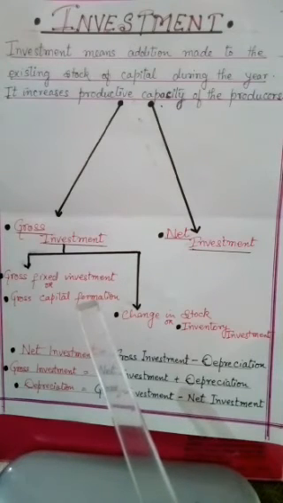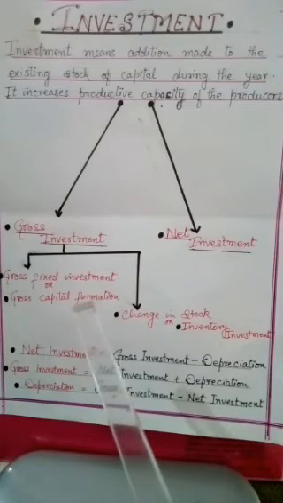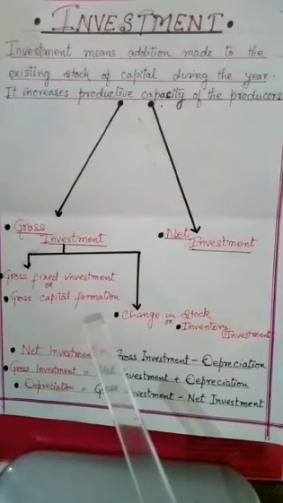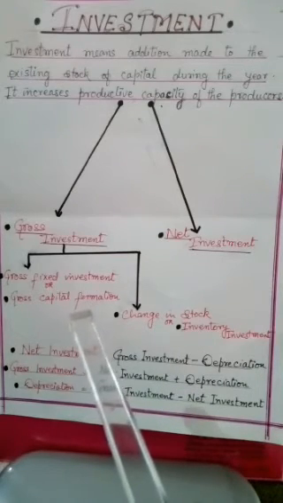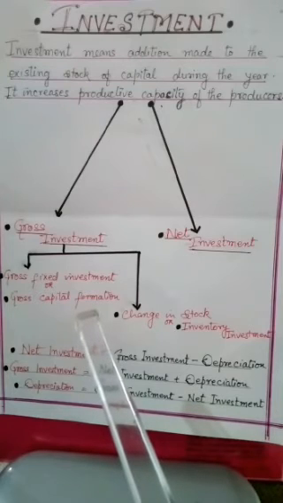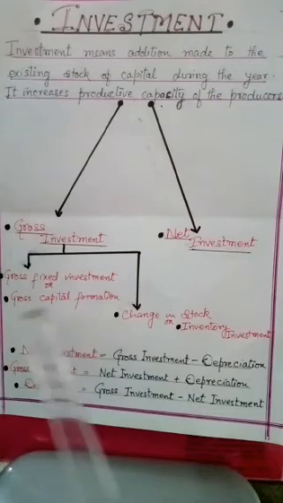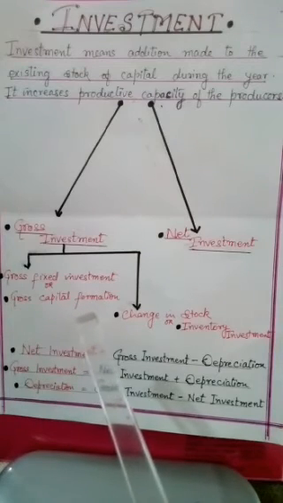Increase in fixed investment increases the level of output, hence is a sign of economic growth. If we deduct the stock of fixed assets at the beginning of the year from the stock of fixed assets at the end of the year, then we get gross fixed investment.